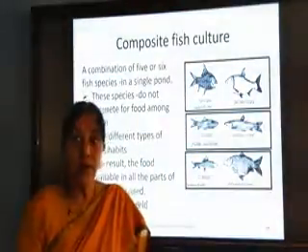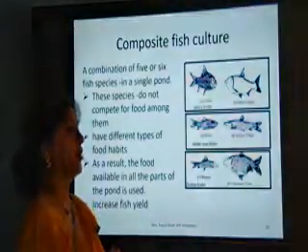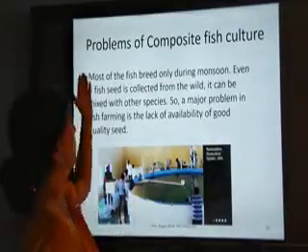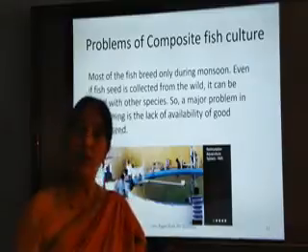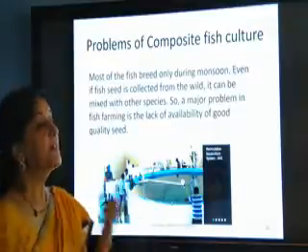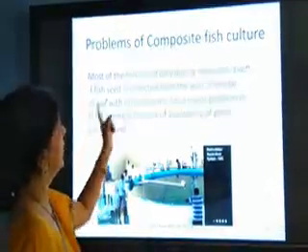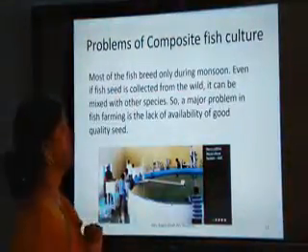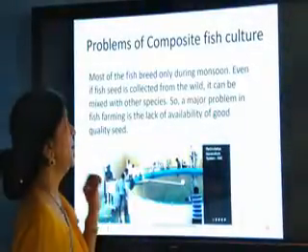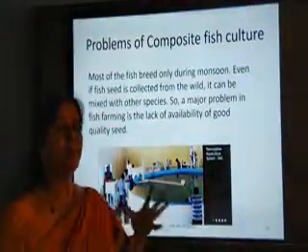Because they do not quarrel for the food. This makes more production and a person can get good production and money. So there is some problem also. Not always does the production give you better money, but sometimes there is a problem because all the fishes breed during monsoon season. So if we collect the eggs, then it is not of the same species. So this is a major problem, that the seeds will mix.